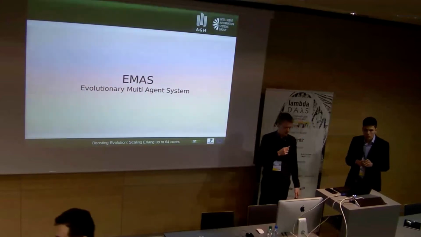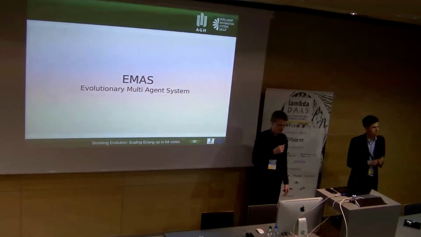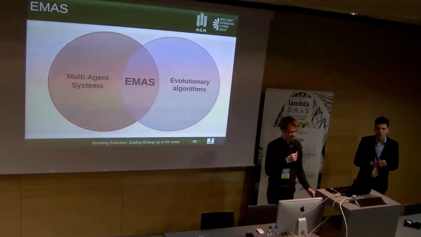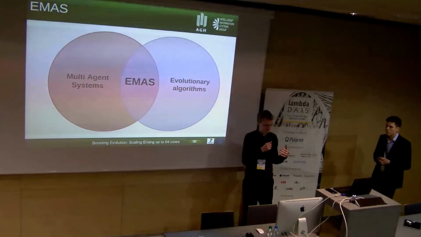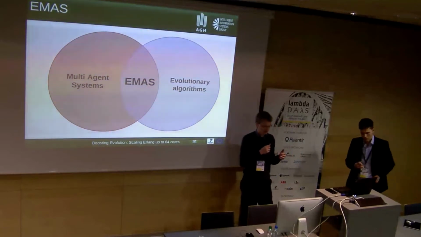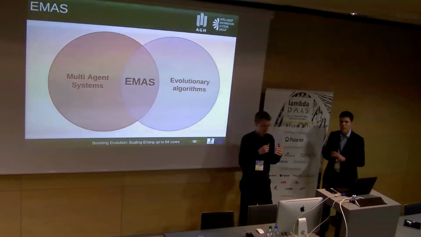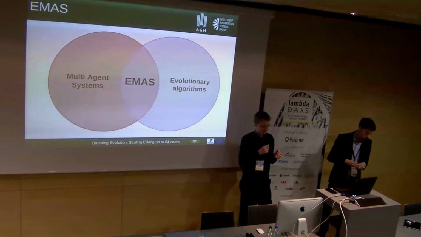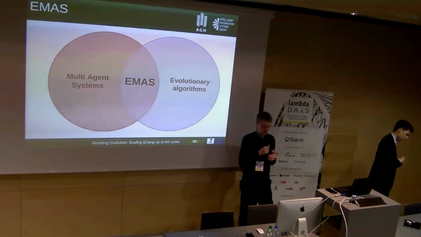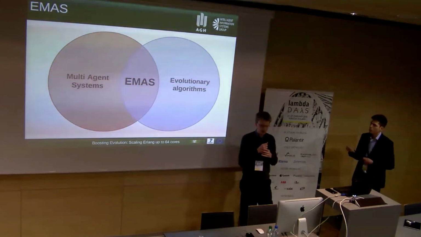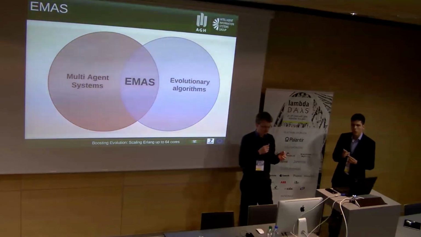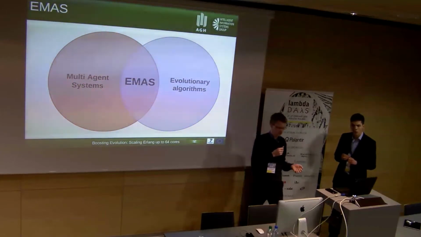So our algorithm is called EMAS. It means an evolutionary multi-agent system. And it is an intersection of multi-agent systems and evolutionary algorithms. For those of you who are not familiar with multi-agent systems, these are modeling interactions between autonomous beings called agents, which are performing some computation asynchronously. They have their own aims and knowledge, so the data is decentralized and there's no global control. Agents can message each other and can communicate using messages.